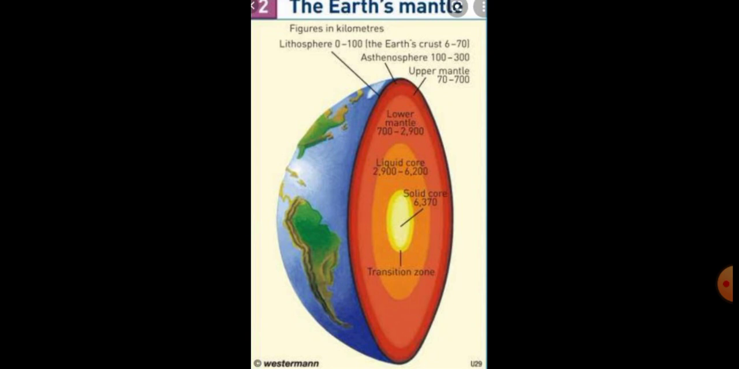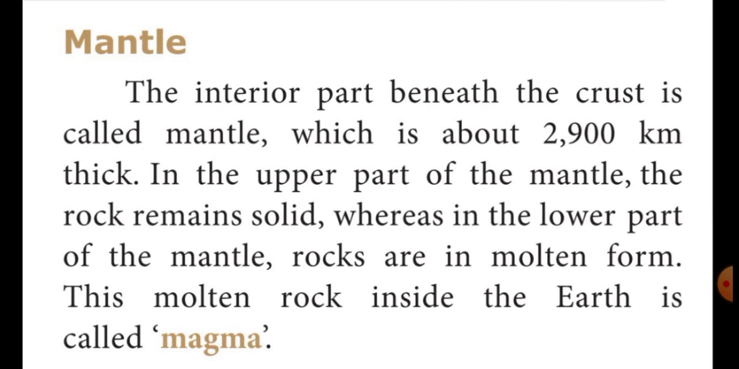Okay, the second layer of the earth is mantle. Students, just see this picture. This is the image of mantle. Okay, students, now listen here. The interior part beneath the crust is called mantle. Beneath means the lower position. The interior part in the lower position of the crust is called mantle.